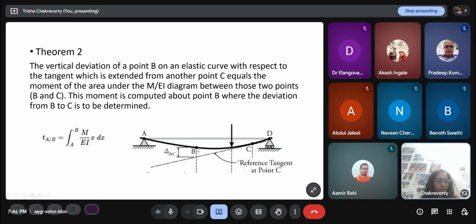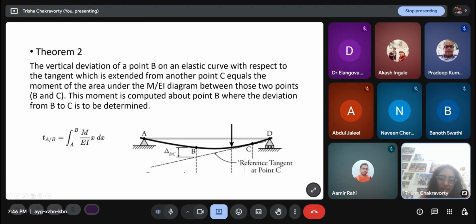The vertical distance from the deflected point of B up to the tangent at C, I define as delta B/C or t B/C. And how do we find that quantity? I have to take the moment of this M by EI diagram between B and C about B. This sounds very complicated, and it sounds like, what will I do with this quantity? What will I do?